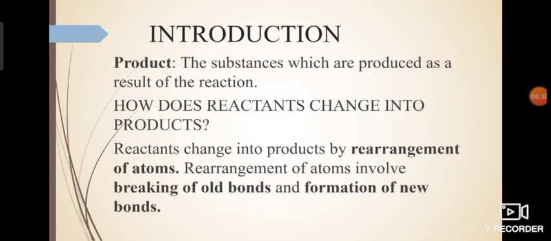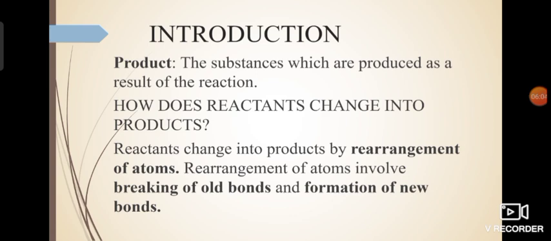Next, the point of concern over here is how the reactants change into products. What actually happens when carbon and oxygen change into carbon dioxide? The thing that happens is rearrangement of atoms. Now what does this word rearrangement mean? Rearrangement means getting arranged in a different manner.